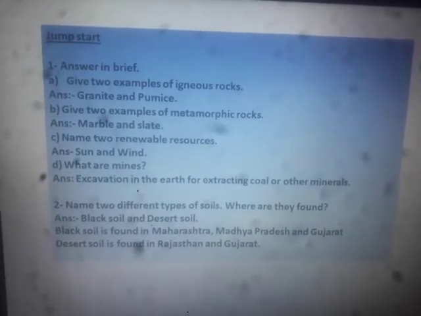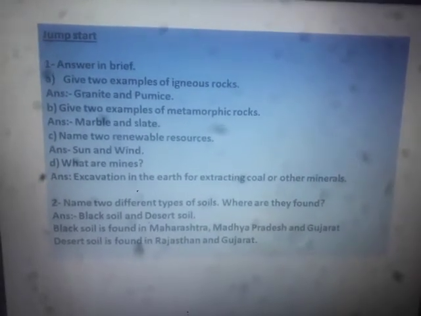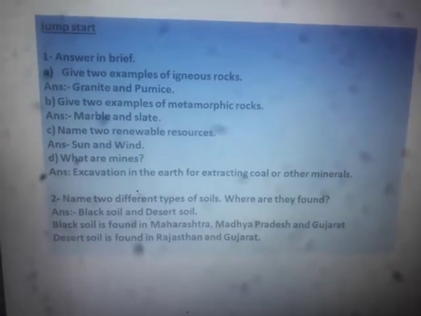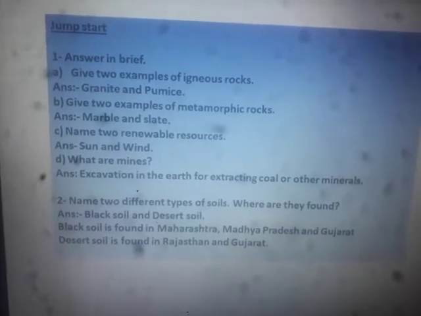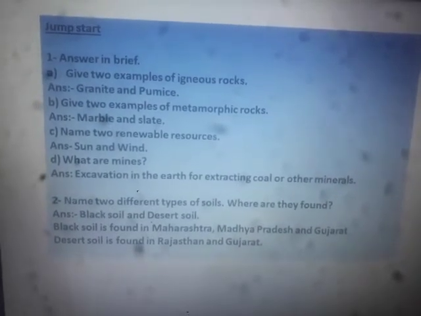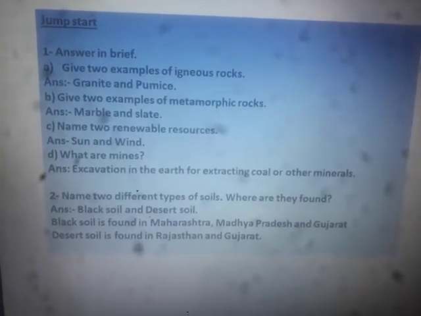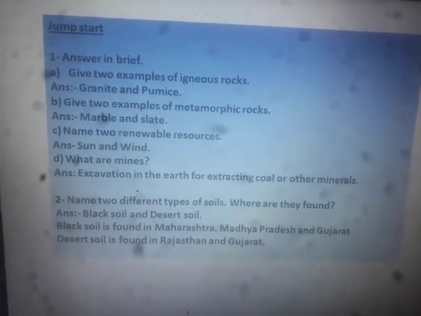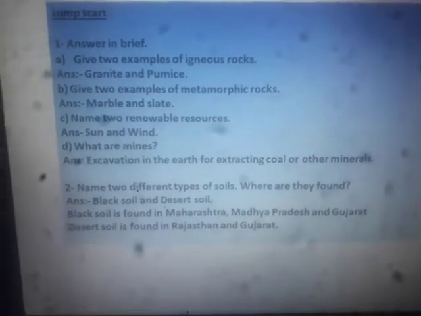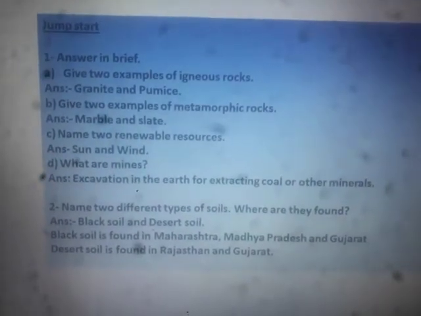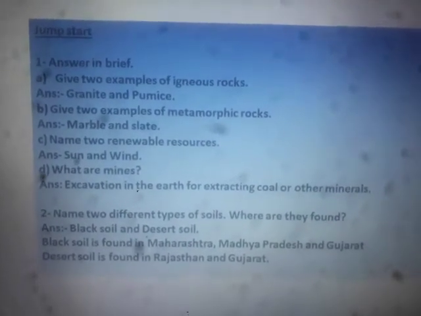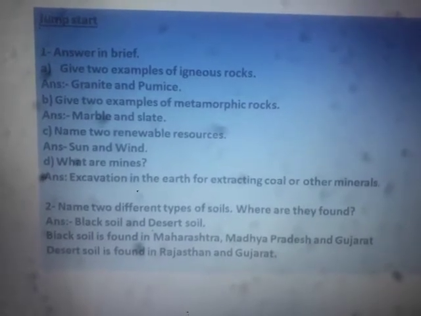So this chapter starts with the jump start, right? Give two examples of igneous rocks. It is granite and pumice, as we know. Apart from that, basalt is also there, obsidian is also there, which you might have learned. If you read these things time and again, then it becomes very easy to remember the examples of these igneous rocks.